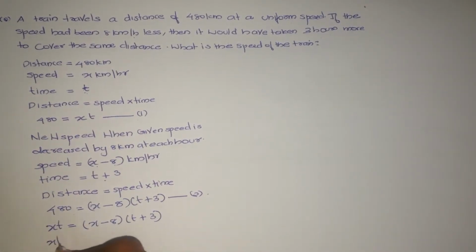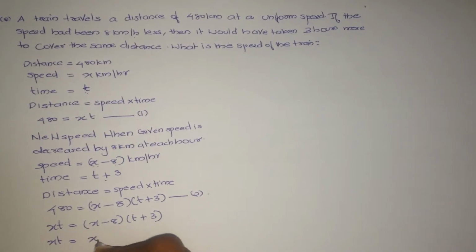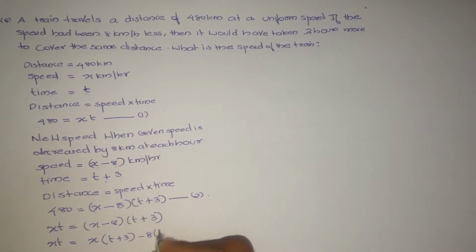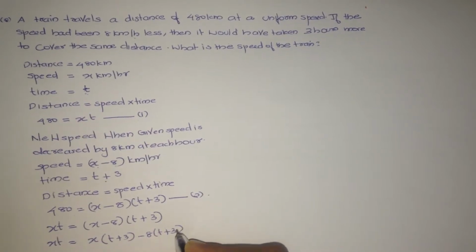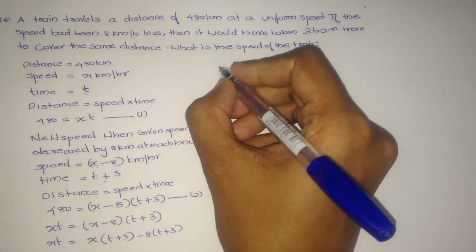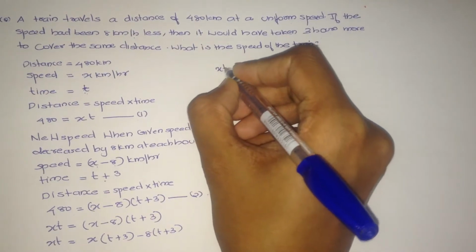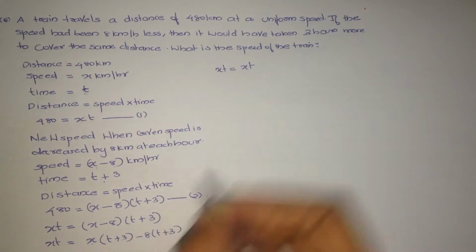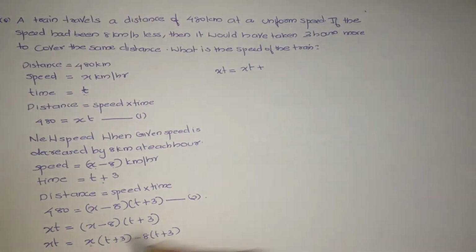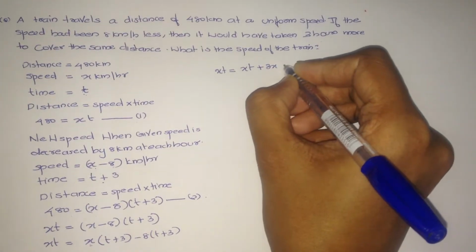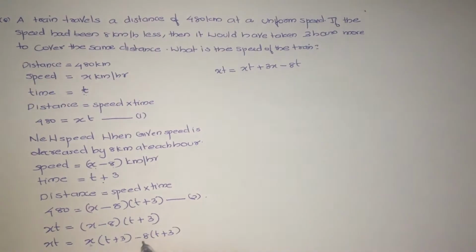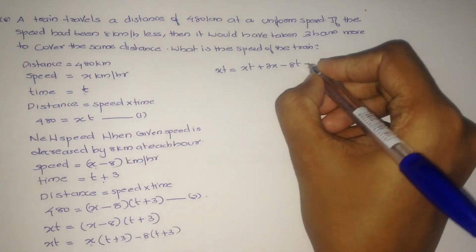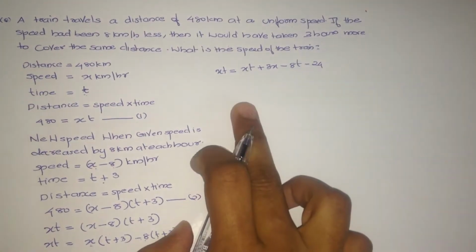That is, xt equals x into t plus 3 minus 8 into t plus 3, which is xt equals xt plus 3x minus 8t minus 24. 8 3s are 24.